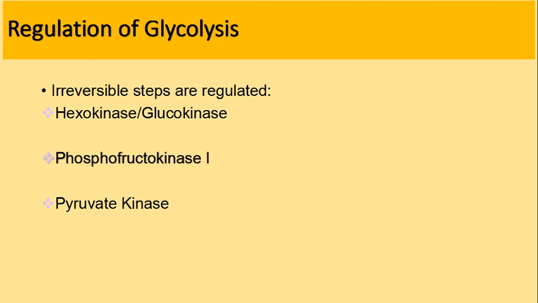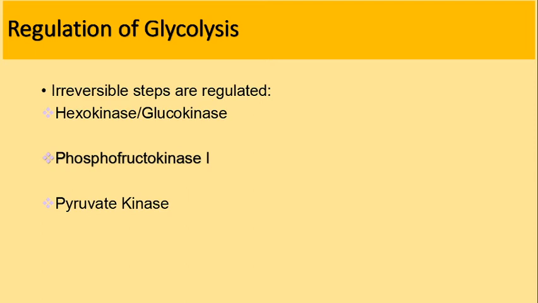During the well-fed state, the hormone insulin is synthesized in larger amounts, and it stimulates the synthesis of regulatory enzymes like glucokinase, phosphofructokinase and pyruvate kinase, and in turn stimulates the glycolytic pathway.